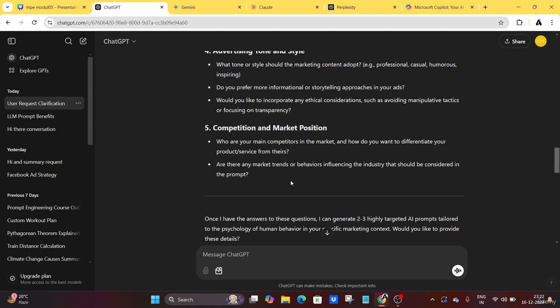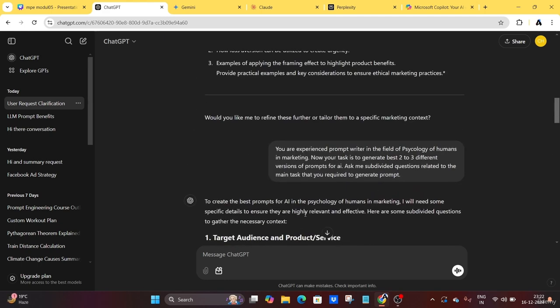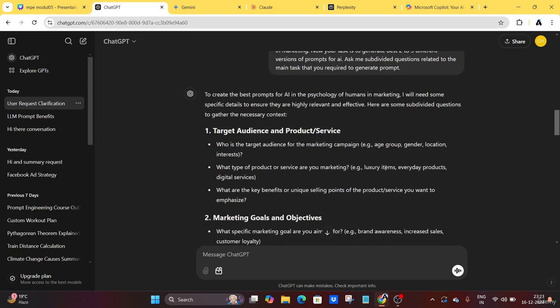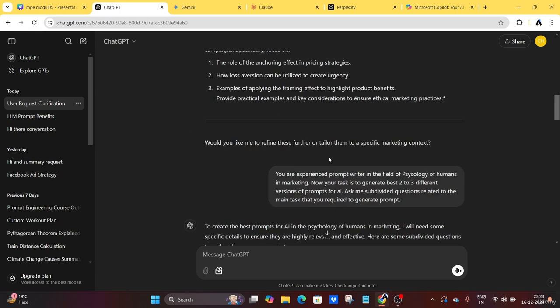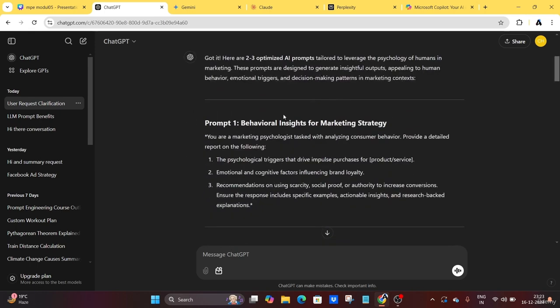Let's see, we have used the 3 methods. What is the first method? We just told the AI, you are an experienced prompt writer in the field of psychology of humans. After that, we guided it that you have to generate 2 to 3 different versions of prompts. The first one is just telling AI to generate 3 different versions of prompt. In the first method, the AI is using its own data, own knowledge about the psychology of humans. Then only it will generate some prompts here. You can see here. This is the first method in which the AI is using its own data, own information about psychology of humans and writing the best prompt here.